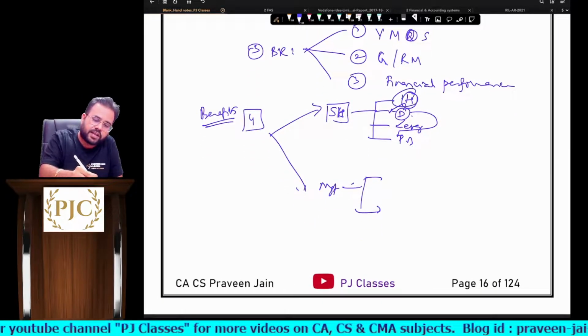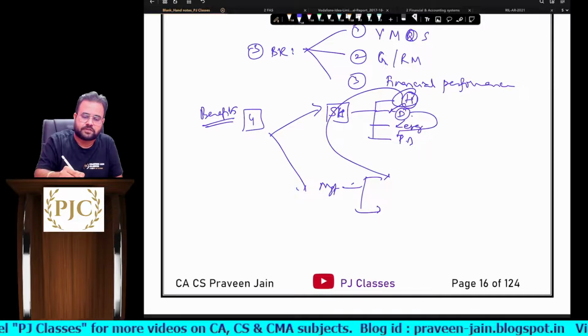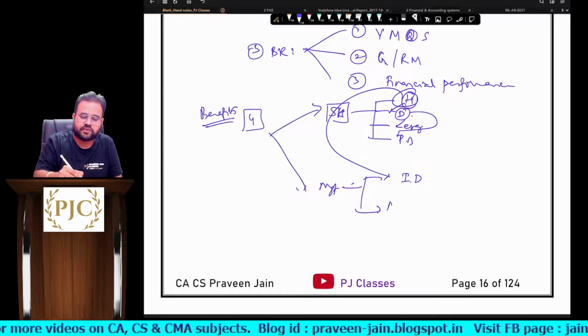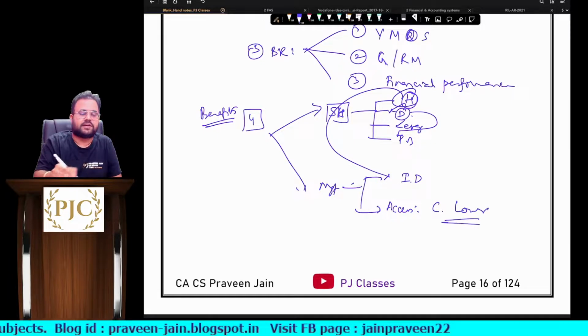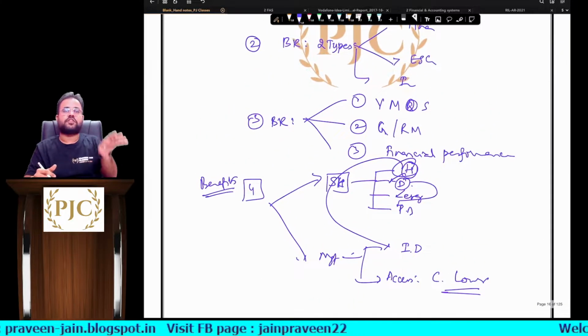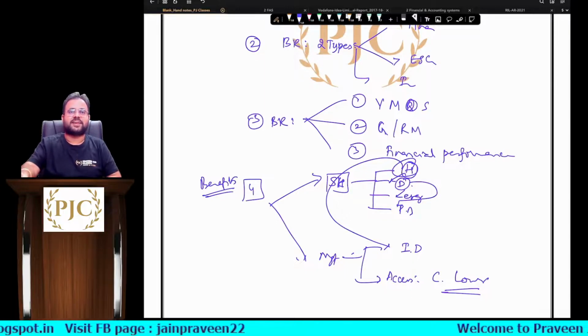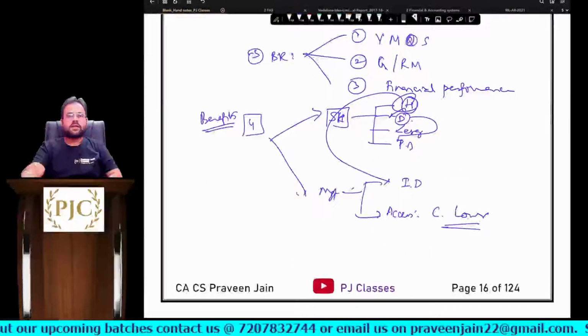Next, high quality reports will also give benefit to management, sir. They can take better internal decisions. Obviously they will be able to access capital at a lower rate of interest. So this was all the points with respect to business reporting, sir. Clear? Right. Now let's take this discussion further.